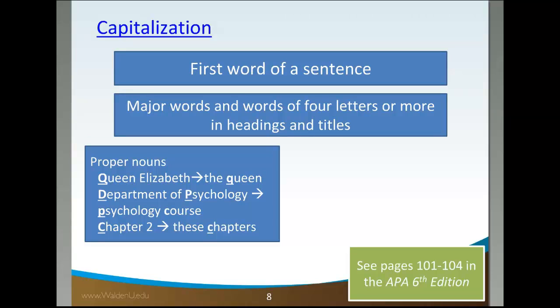Other time to remember to capitalize is when you are talking about chapters or sections or things that are in a series. So if you say Appendix A, Appendix B, Appendix C, appendix would always be capitalized. Chapter 1, Chapter 2, Chapter 3, chapter would always be capitalized. But if you're just talking about the appendix or the chapters, it would not be capitalized.